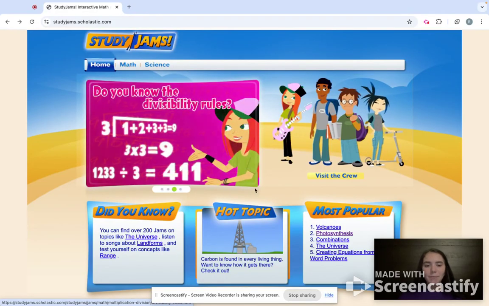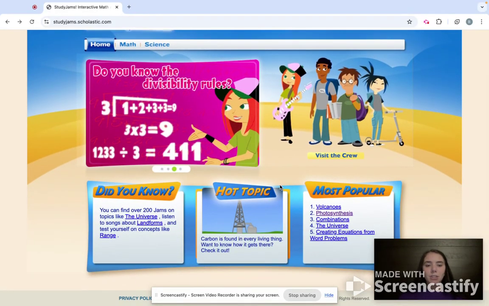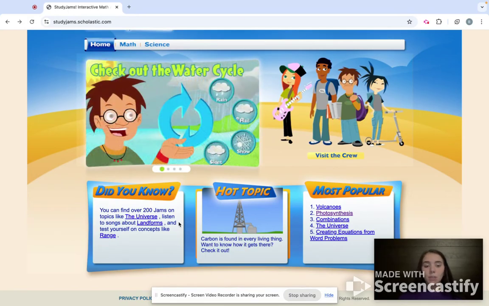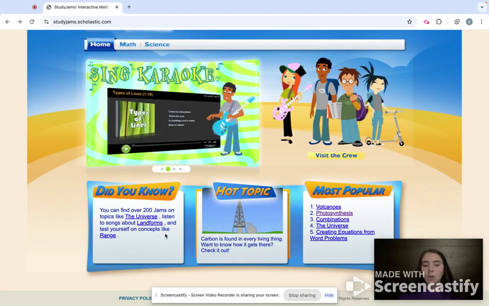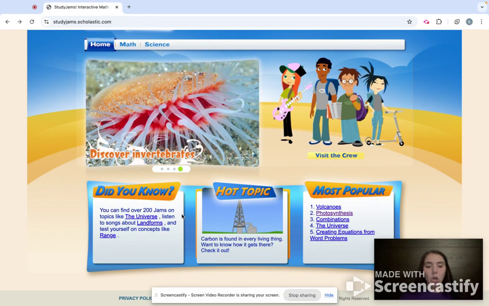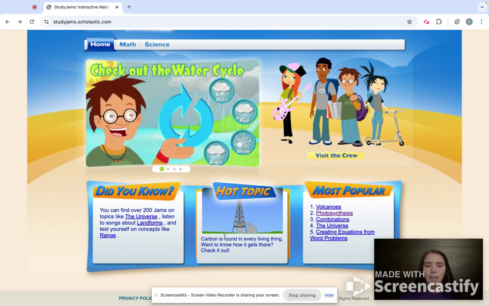That's a great time for you to click on that and learn something that you didn't know before getting on. At the bottom down here, there is a section of Did You Know, Hot Topic, and Most Popular, and these can change. The Did You Know right now is you can find over 200 jams on topics like the universe, listen to songs about landforms, and test yourself on concepts like range. So we will dive deeper into that later, but on StudyJams there are so many topics, songs, karaoke, tests, step-by-steps, so many things. So that's a really good Did You Know.